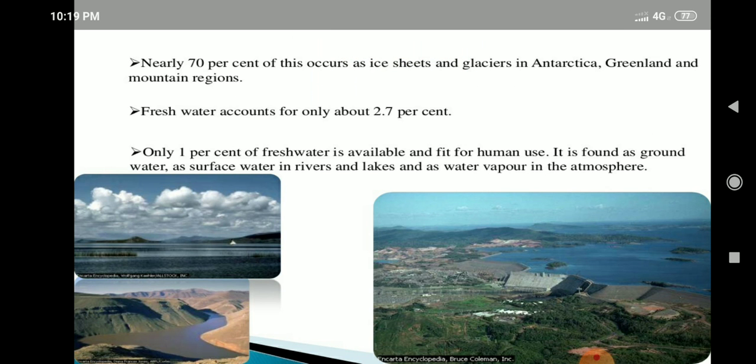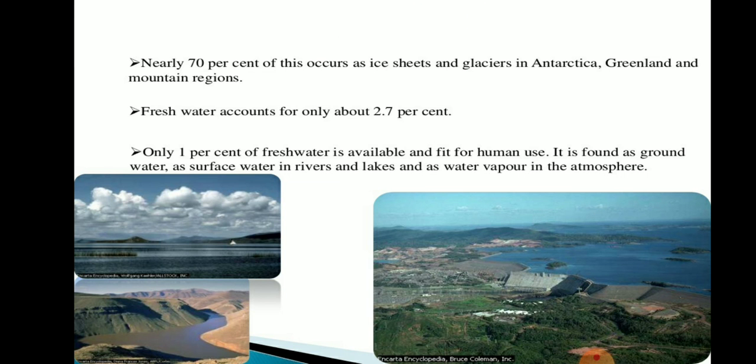And out of this 2.7%, 70% remains as ice sheet and glacier in Antarctica, Greenland, and mountain regions. This means that this 2.7% fresh water is not all available for use. 70% remains as ice sheet.